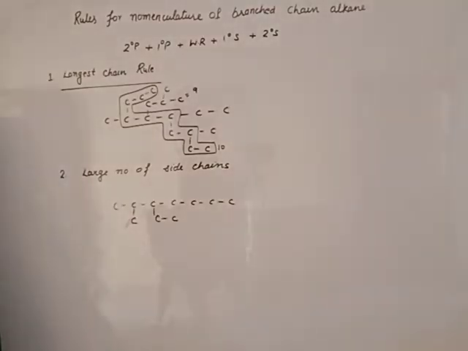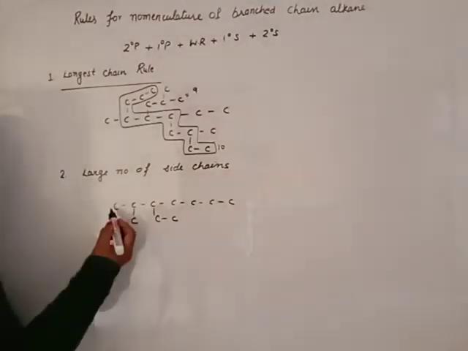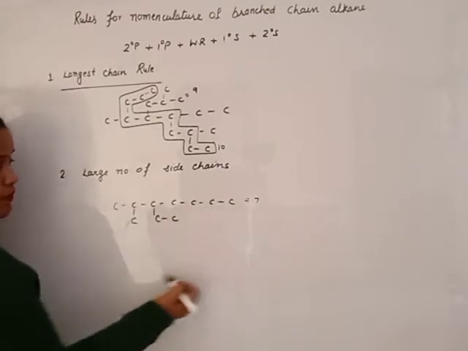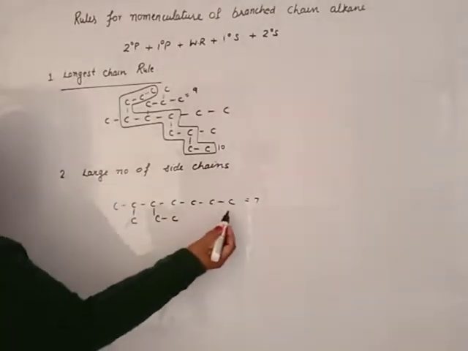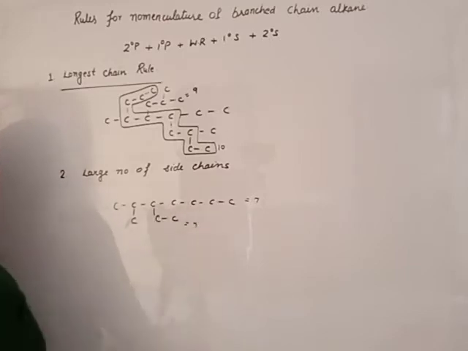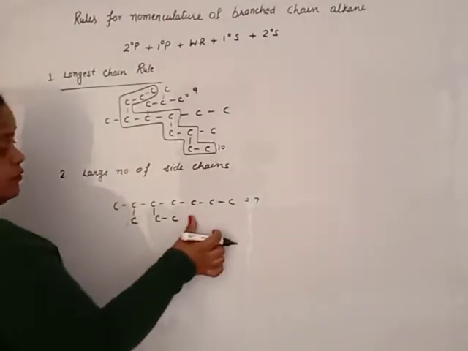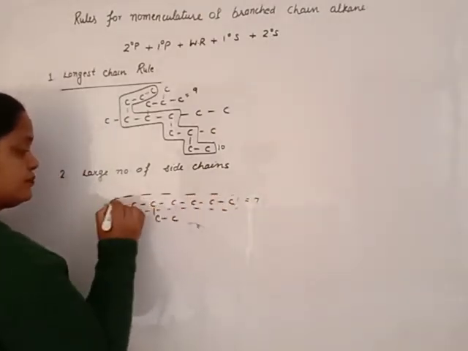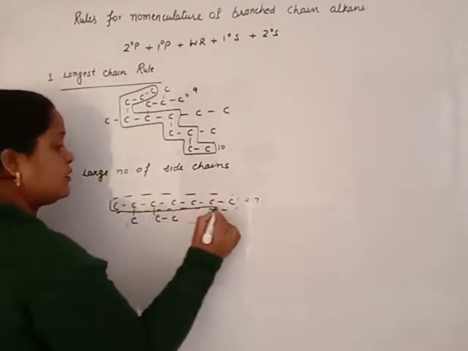Now count. First rule, longest chain rule. 1, 2, 3, 4, 5, 6, 7. Another one, 1, 2, 3, 4, 5, 6, 7. Both are long chains. The first long chain is this one. Beta, this is the long chain.